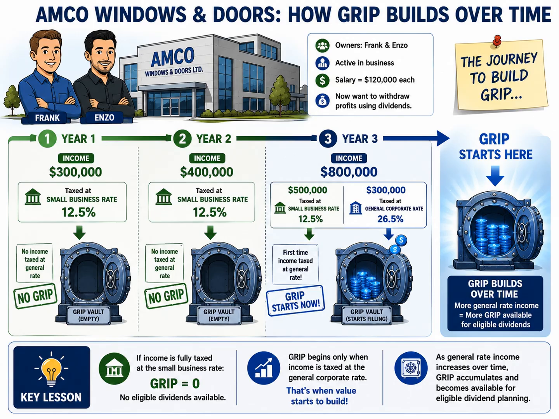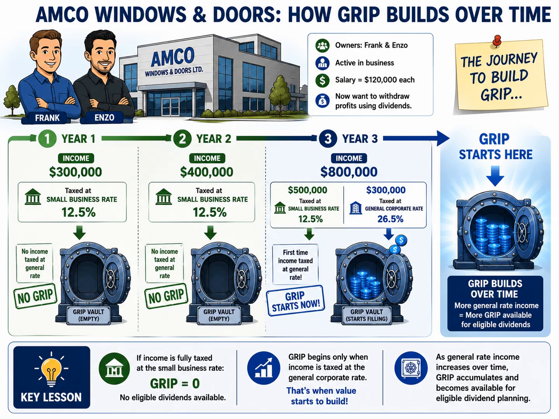Now let's look at year 3. This is where everything changes. Amco's taxable income increased significantly to $800,000. The first $500,000 continued to qualify for the small business deduction and was taxed at the lower small business rate. But the remaining $300,000 exceeded the small business limit and was taxed at the higher general corporate tax rate. For the first time, Amco had income that qualified for GRIP. This general rate income began flowing into the GRIP account, and the corporation started building eligible dividend capacity.